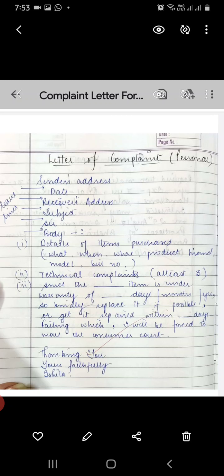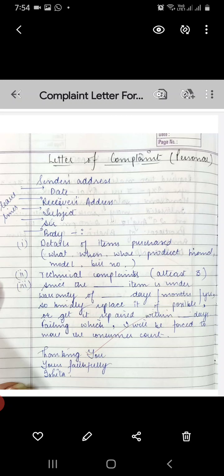Today we are going to begin with another kind of letter, that is letter of complaint. There are two kinds of letter of complaint. One is official and the other one is business. The official is somewhat like the letter to the editor, wherein you write to some officer, like the municipal officer, like the deputy commissioner, etc., regarding some problem in the society, complaining about that particular problem in the society.